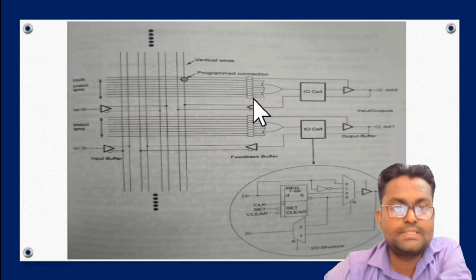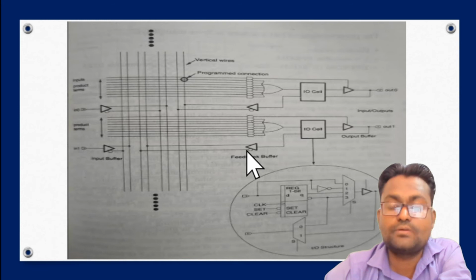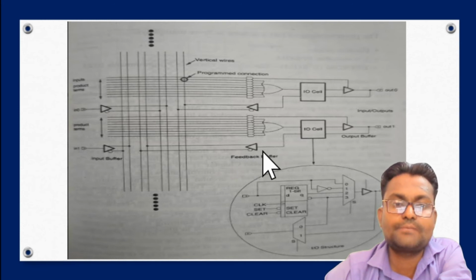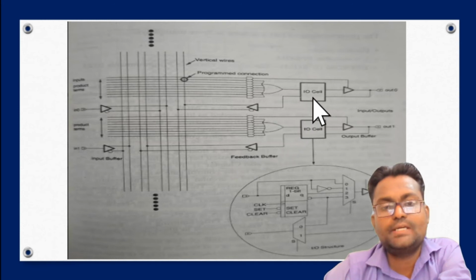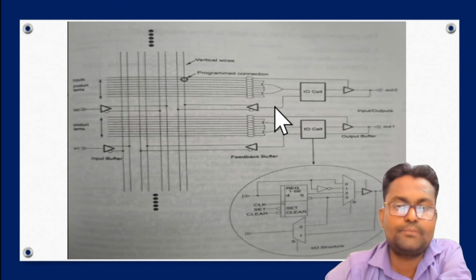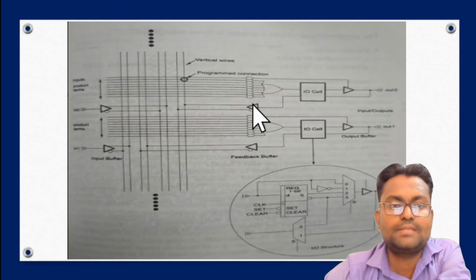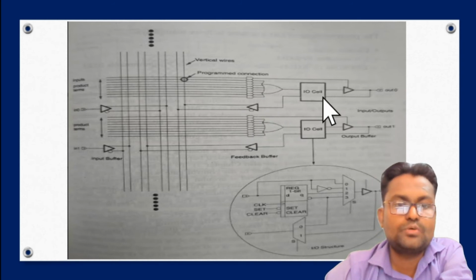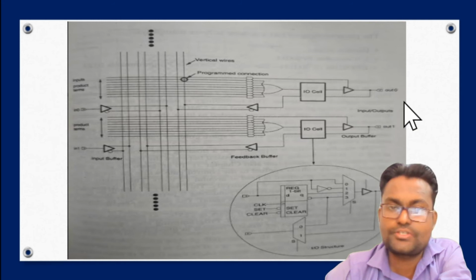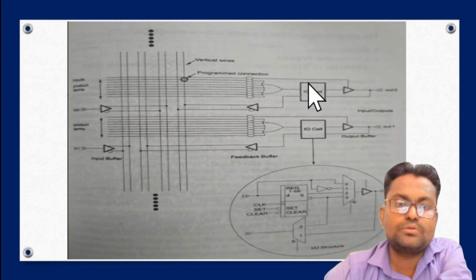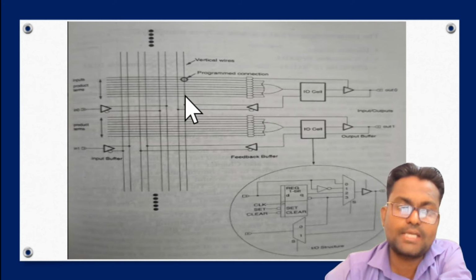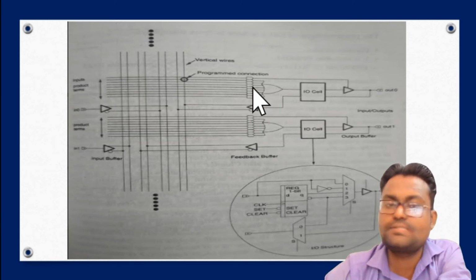We call this buffer a feedback buffer. Why? Because when we provide a path between output and input, connecting the output of a circuit with the input of the circuit, that element is known as feedback. So here the output is registered in the output cell, but this output is also provided again to the input by using this feedback element.